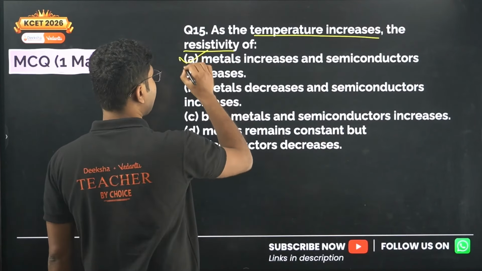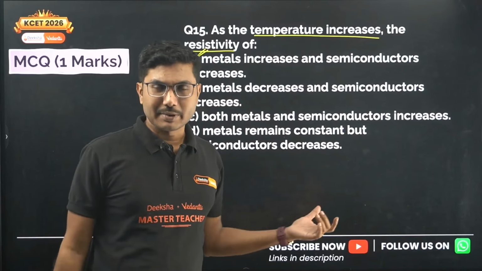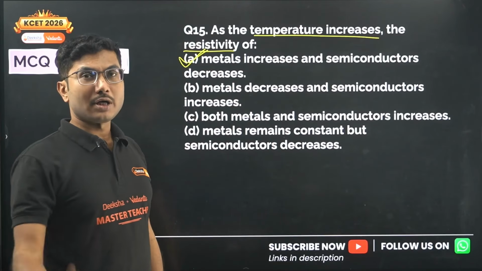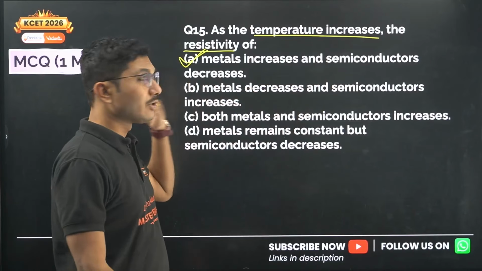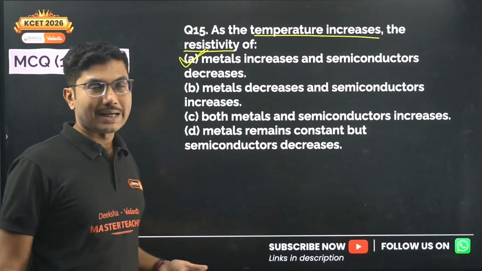So option A is correct. That means metals become poor conductors and semiconductors become better conductors. Resistivity decreasing means it is becoming a good conductor, whereas for metals resistivity increases, so they become bad conductors.